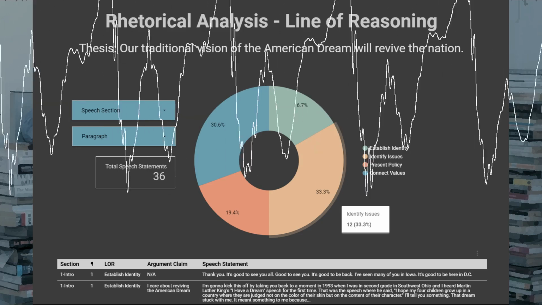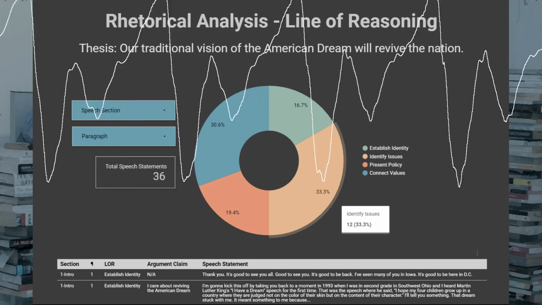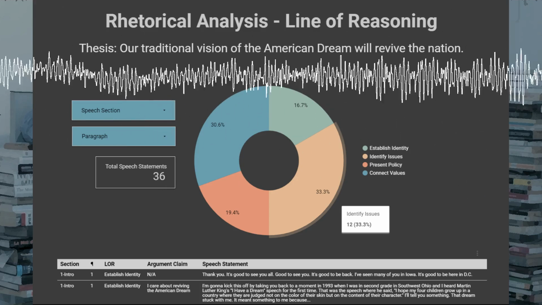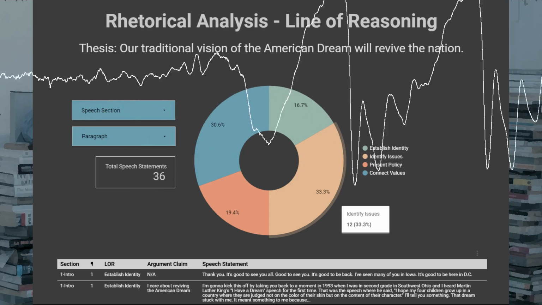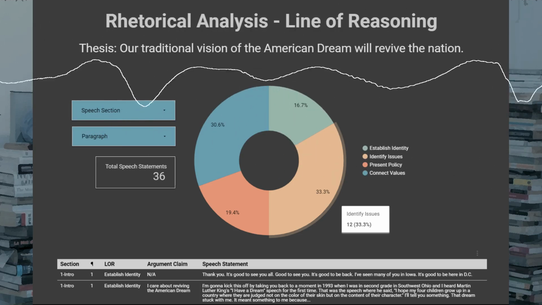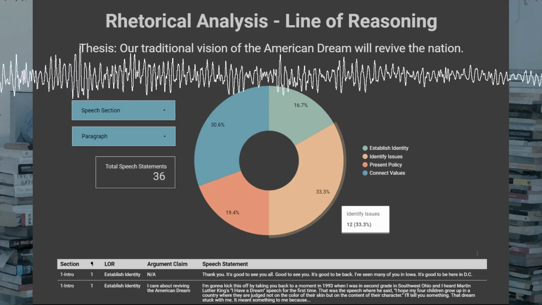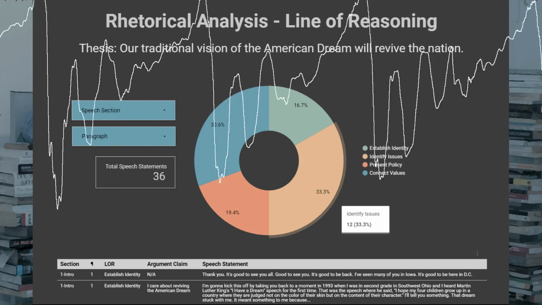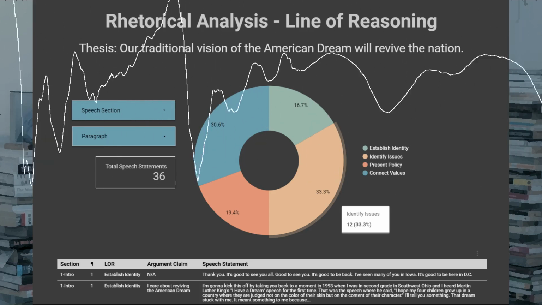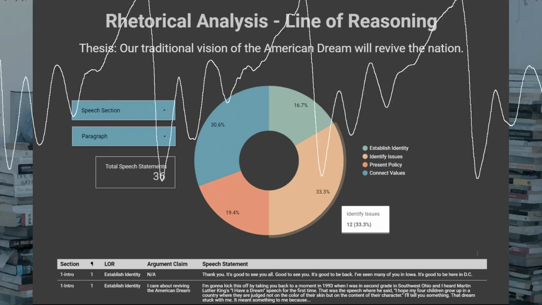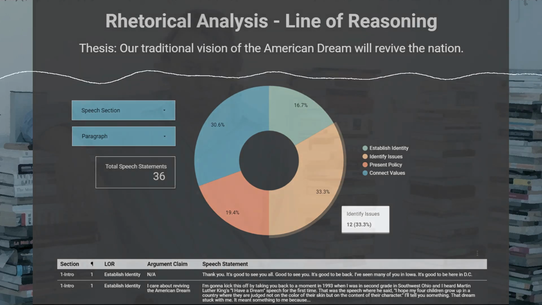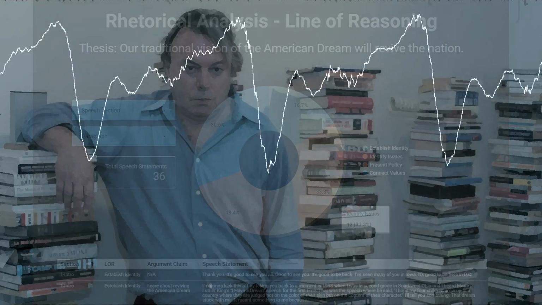Number 3, identify issues is the greatest line of reasoning at 33%. I believe this is because the argument made within this line of reasoning is the most complex. It involves identifying both the decline and ascension of the nation from its current state of adolescence. And number 4, identify issues and connect values were evenly balanced at 33% versus 31%. This balance seems logical as the identify issues line of reasoning typically focuses on negative claims and connect values focuses on positive claims. One is a good counterbalance for the other.